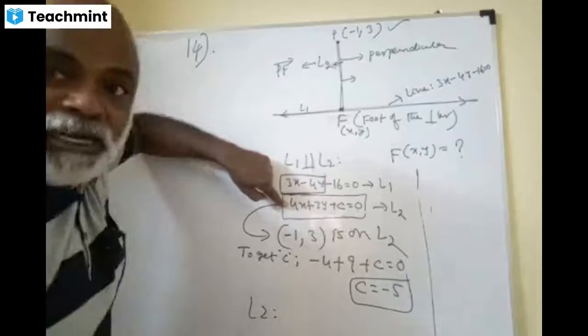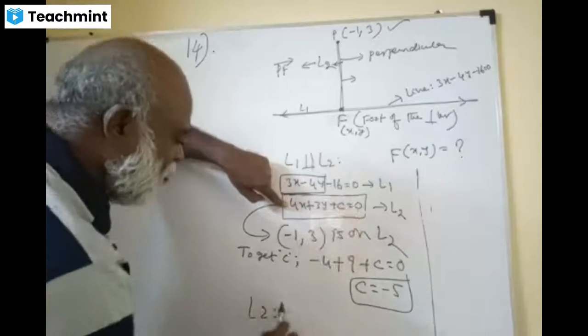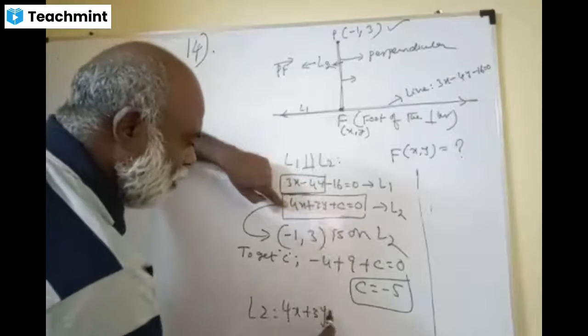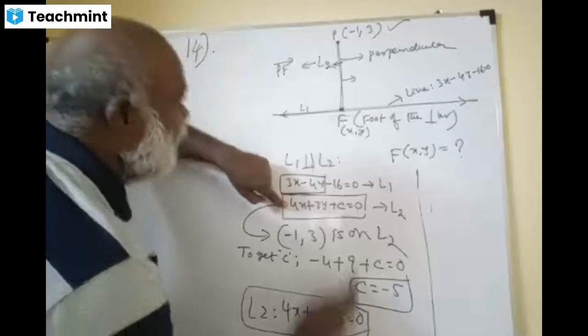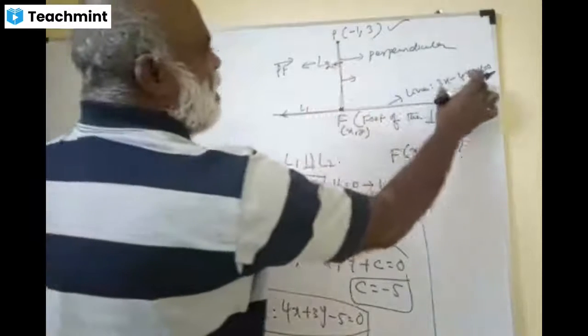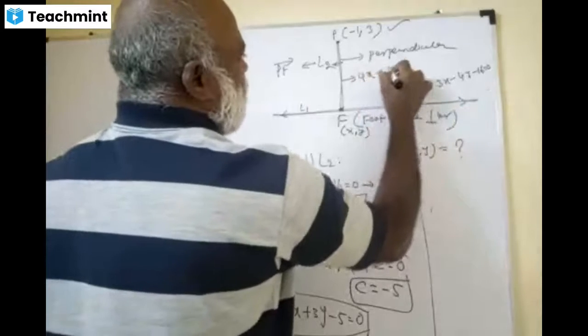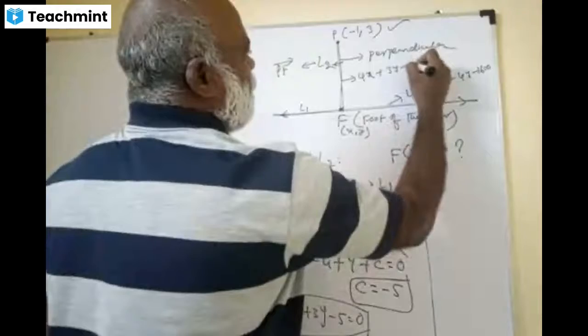Therefore, what is L2 now? L2 is 4x plus 3y minus 5 is equal to 0. This is the equation of L2. So see this: 3x minus 4y minus 16 equal to 0, and 4x plus 3y minus 5 is equal to 0.